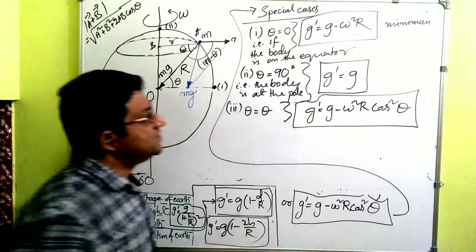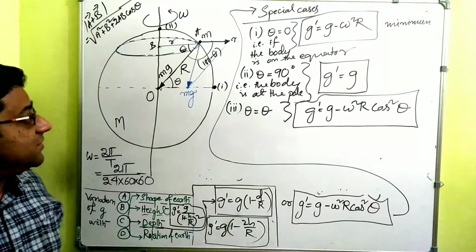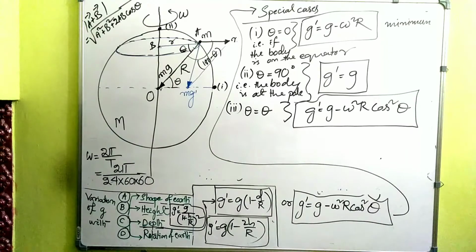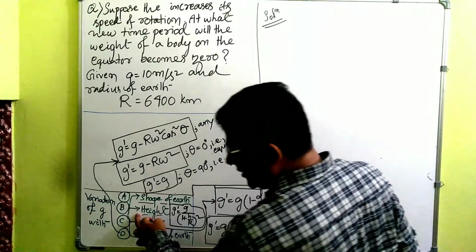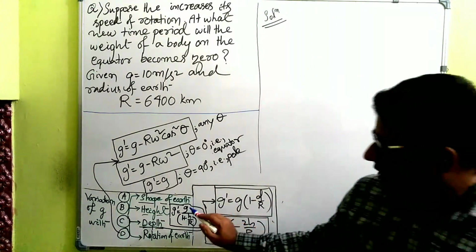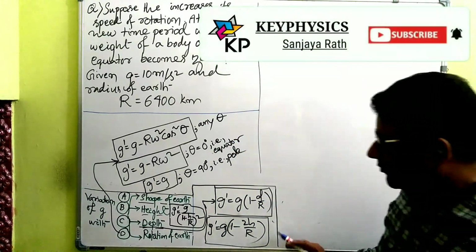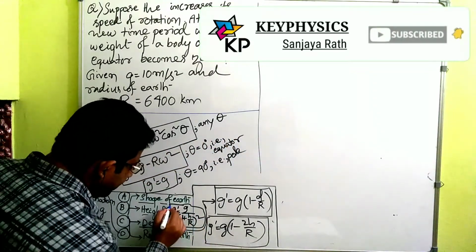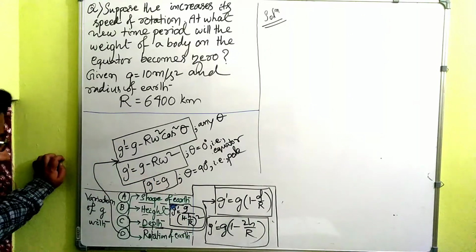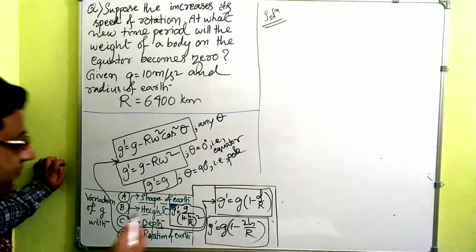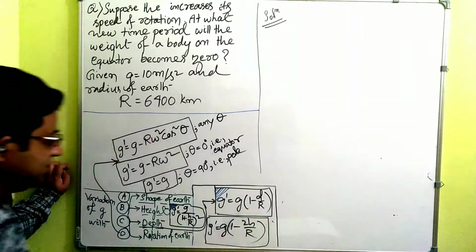Alright. So these are the formulae which we can take up with the variation of G with the Earth's rotation. And on this also we will do one problem so that we gain a little confidence. Now what we have derived already, the variation of G according to the height. For that the formula is this. And if the height is very near the Earth's surface, a corollary, a derived formula we could form. But this is the main formula with height. If it is varying, this is always true, right? This is the formula. Now, according to the depth, where we have written it here, right? Depth. With the variation of depth, how G is varying.